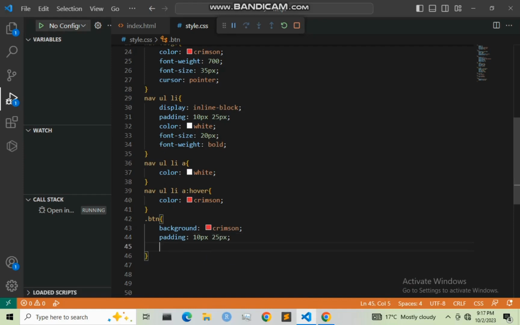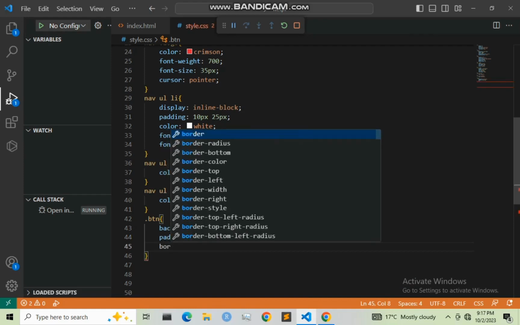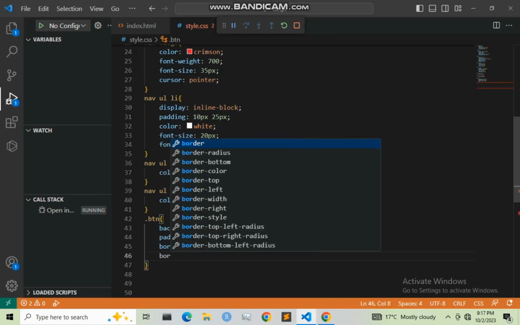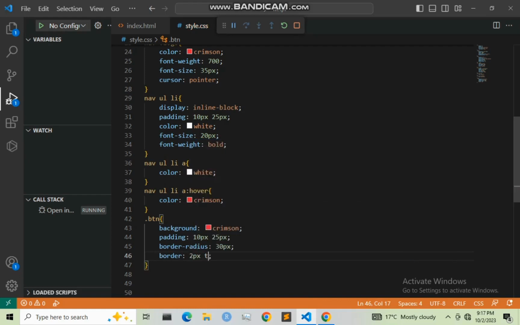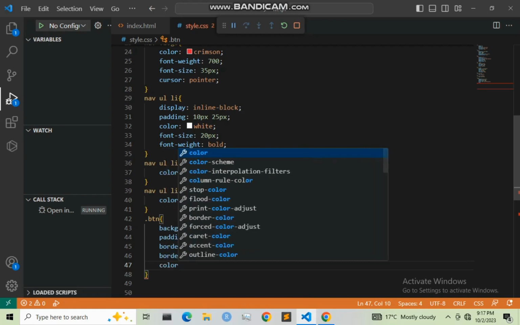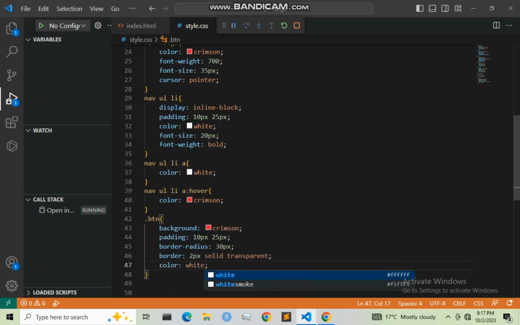Then the border radius, I'm going to give it as 30 pixel, and also the border, 2 pixel solid transparent. I want it to be solid but transparent. Next I'm going to give it color white. Let me save this and refresh our web page.